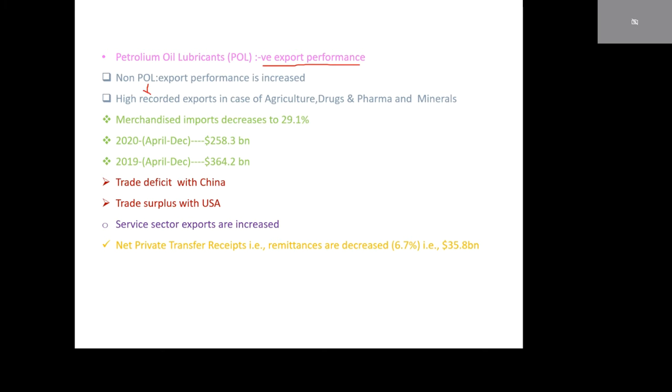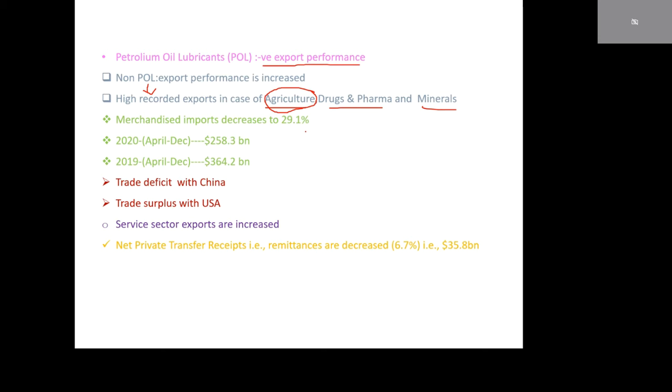Under this, we recorded high exports in agriculture, drugs and minerals. We have already studied that agriculture has a positive GDP growth rate. India is also leading in drugs and pharma.